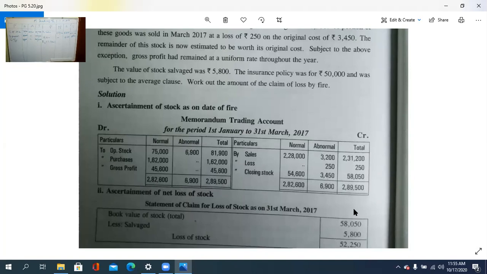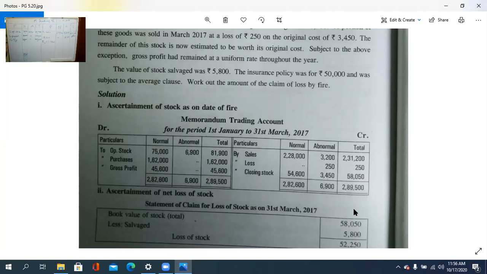Clear? Then we calculate the total, and then it is taken to the balance sheet as closing stock. So how much is the total? 2,82,600 for the first case.